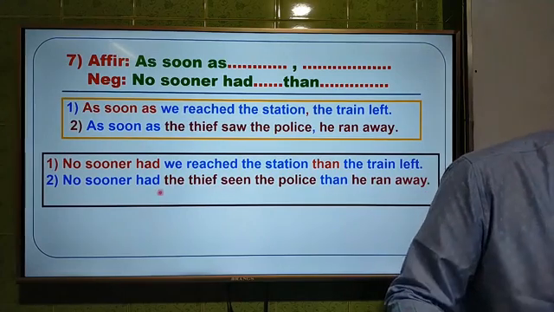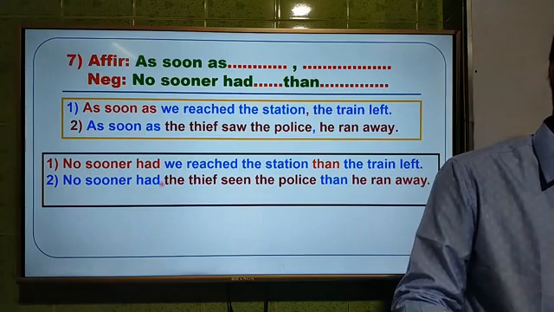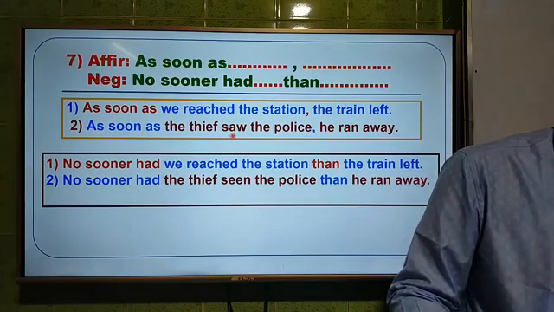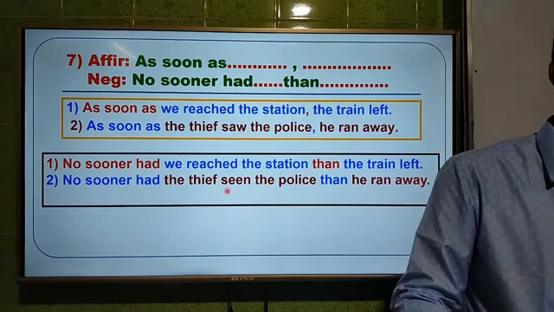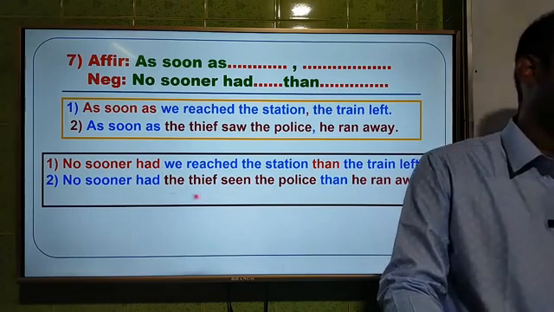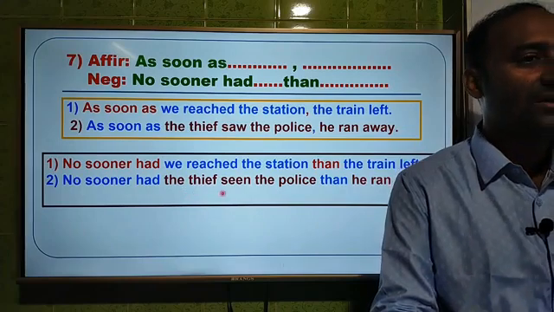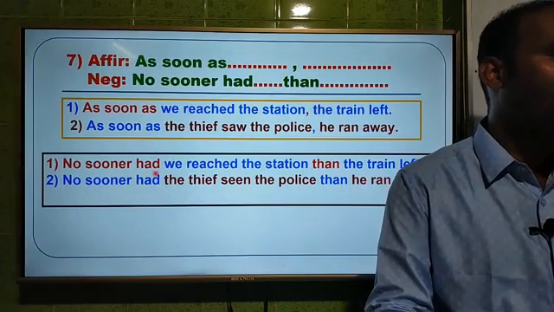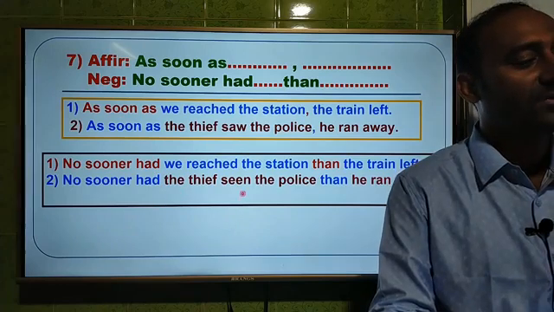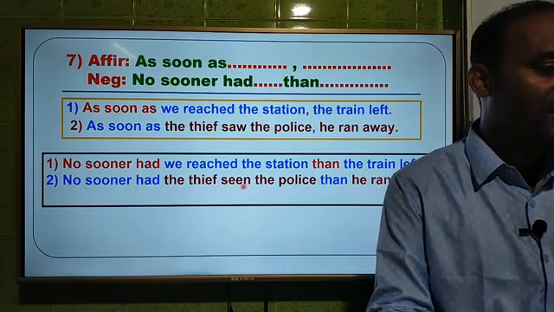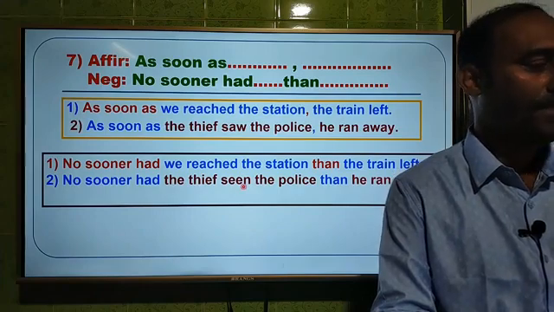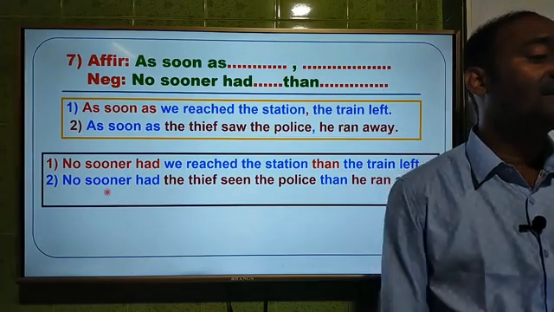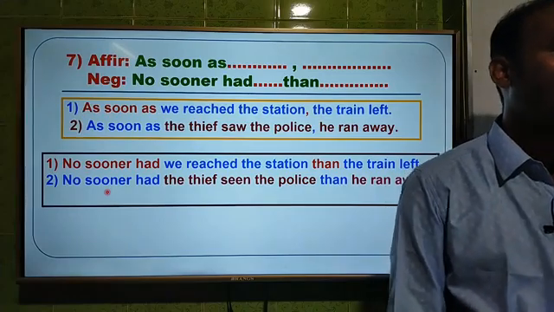Here I have written down no sooner had instead of as soon as the thief seen the police. Here the verb is in past form, and here in past participle form. And you know that in past perfect we have to use third form of verb. Again, here the word had, after had we have to use third form of verb. That's why we have to use here seen. So the answer has been no sooner had the thief seen the police than he ran away.